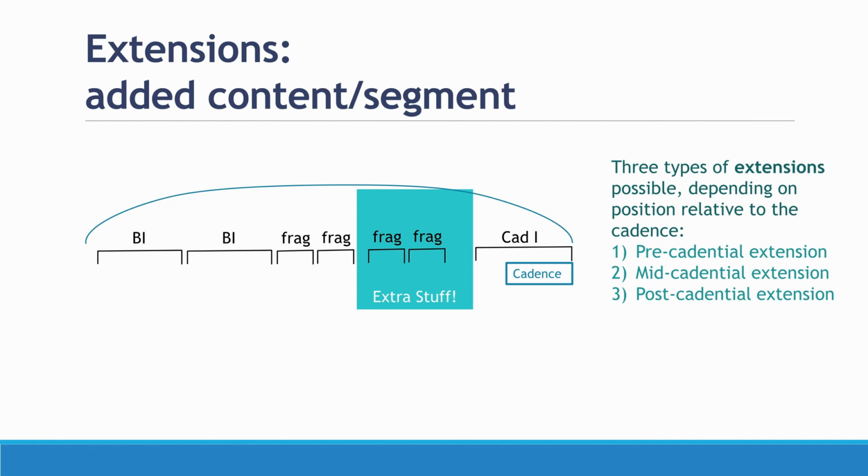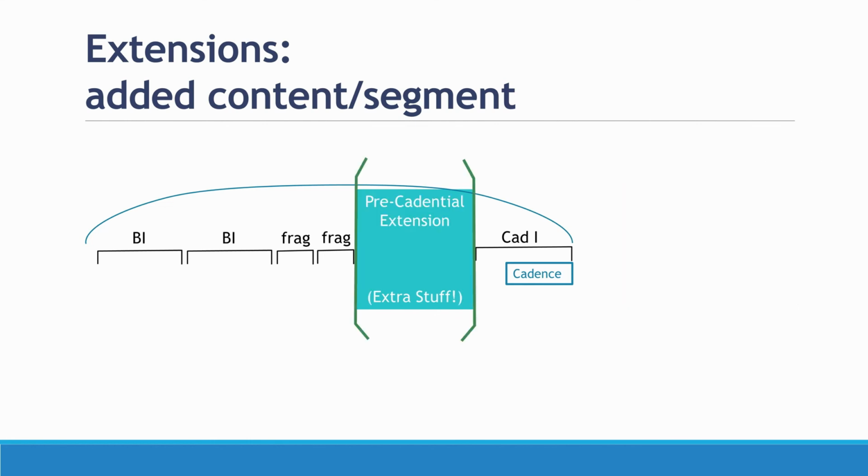In this example that we're looking at on screen, the extra stuff happens before the cadence even begins. So because of that, we're going to call this a pre-cadential extension. This is the way that we're going to label it. We're going to use vertical brackets, and we're going to put the words pre-cadential extension inside those brackets.